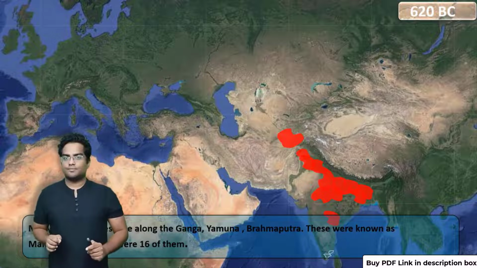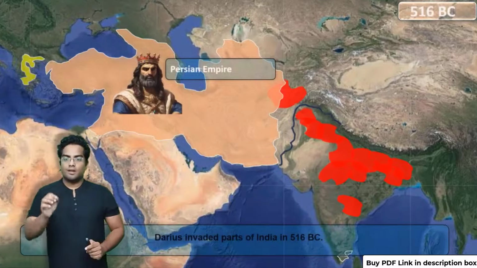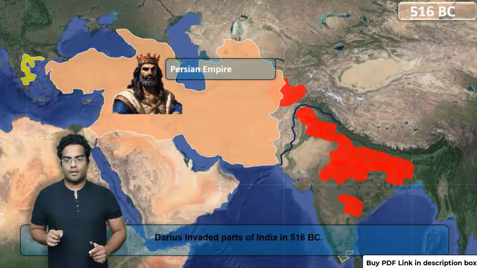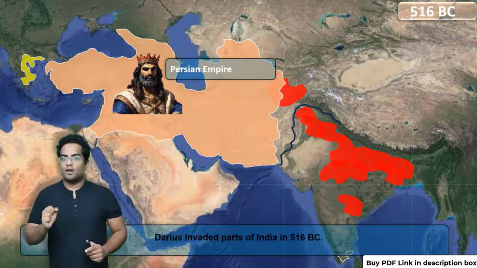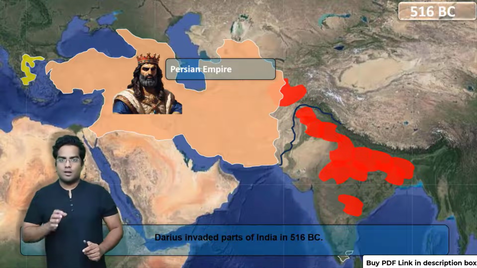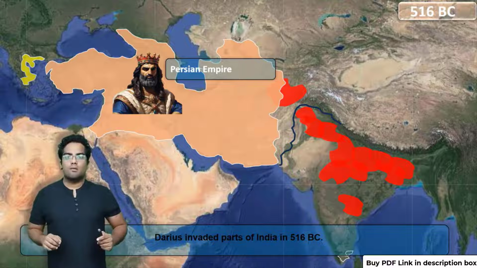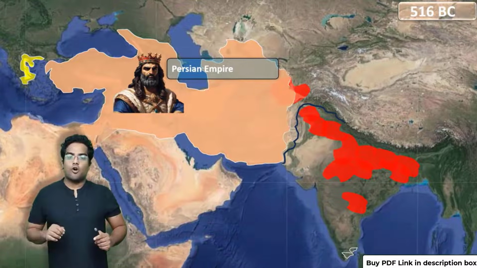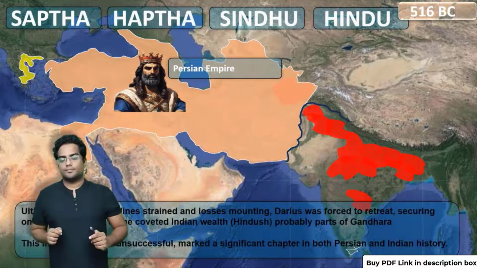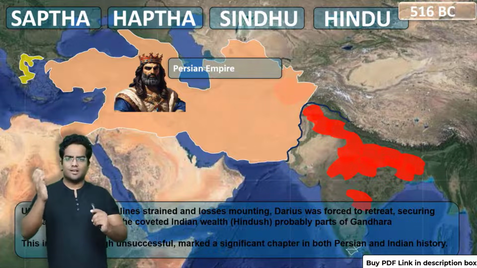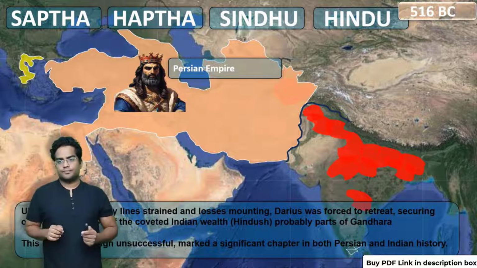So what's next? Now the Persian Empire, led by Darius, invades parts of India. Darius was not really successful in subduing Indians, but he did conquer parts of Gandhara, which was located in the northwest of Pakistan, technically in Afghanistan.